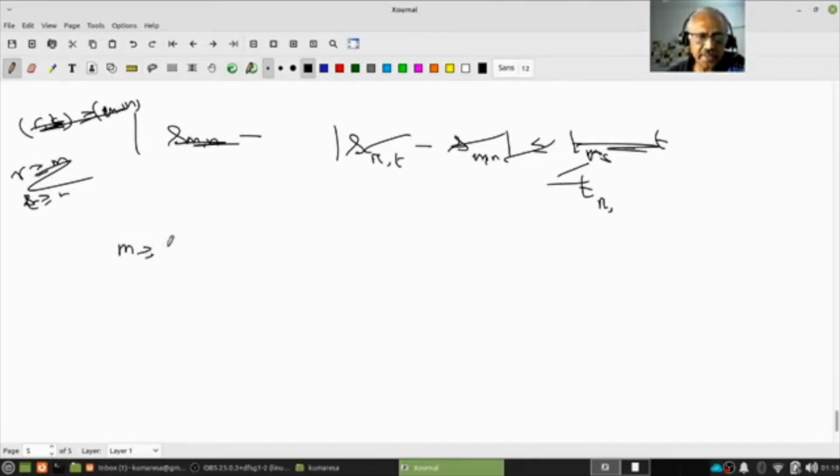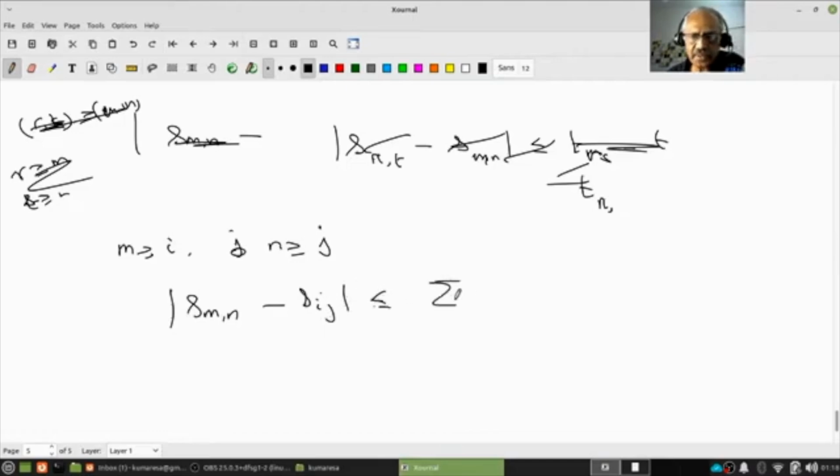So let m be greater than or equal to i, n be greater than or equal to j. Then let me look at |S_mn minus S_ij|. But this is less than or equal to T_mn minus T_ij.